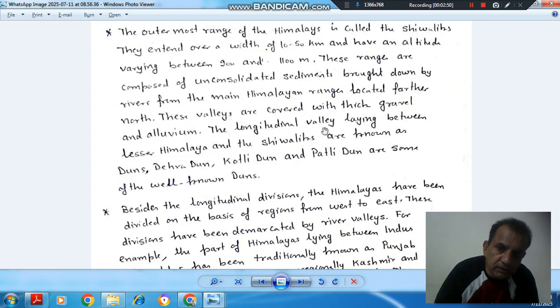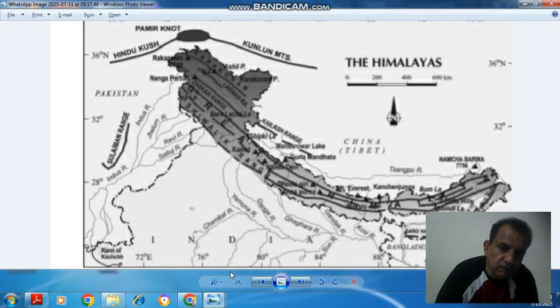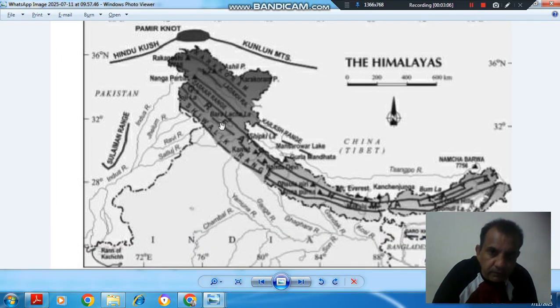The longitudinal valleys lying between Lesser Himalaya and Shivalik are known as Duns. Dehradun, Kotli Dun and Patli Dun are some of the well known. So these are the valleys between Lesser Himalaya and Shivalik Himalaya: Dehradun, Patli Dun and Kotli Dun. These are in Uttaranchal.